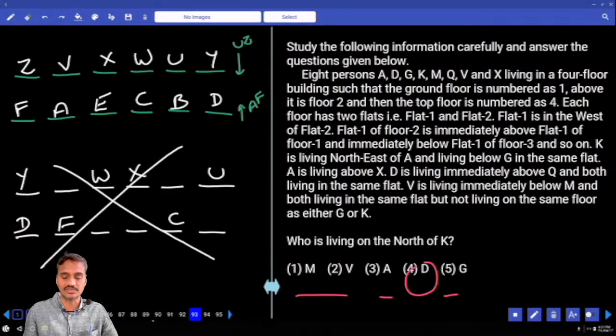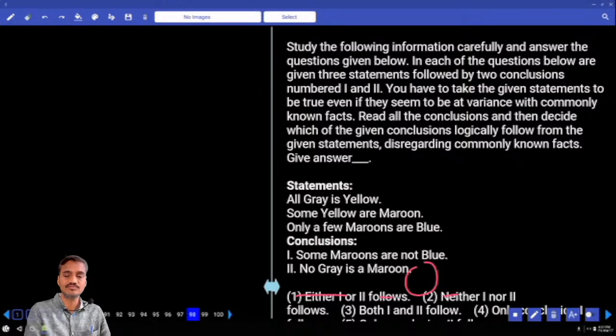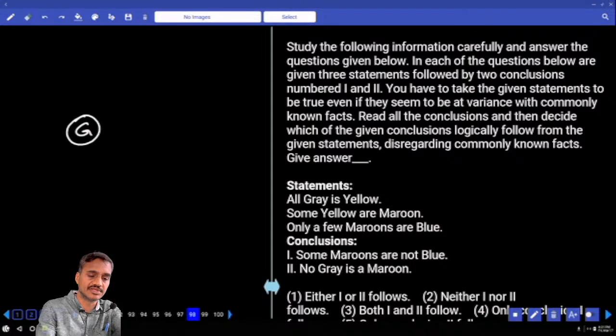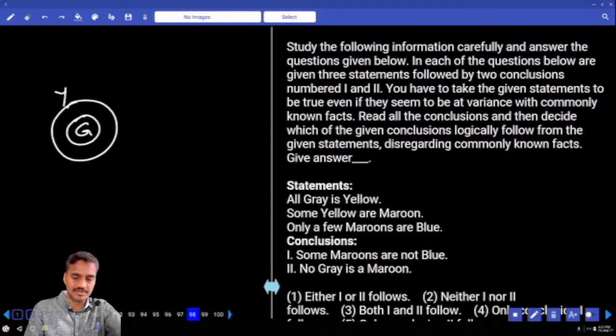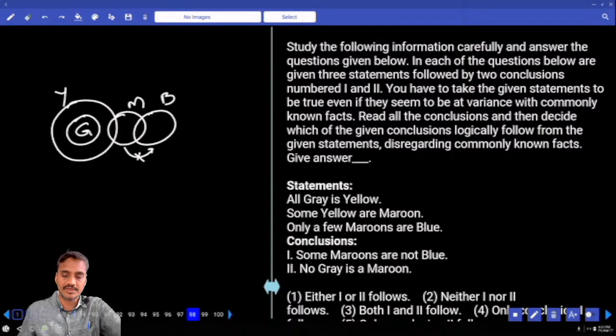Then 98 to 100. In this, 93 to 97 are syllogisms. Now in 98 to 100, all gray is yellow. All gray is yellow can be written like this: this entire gray is a part of this yellow. And some yellow are maroon, and only a few maroon are blue. Only some of the maroon are blue, but not all. And some maroons are not blue.